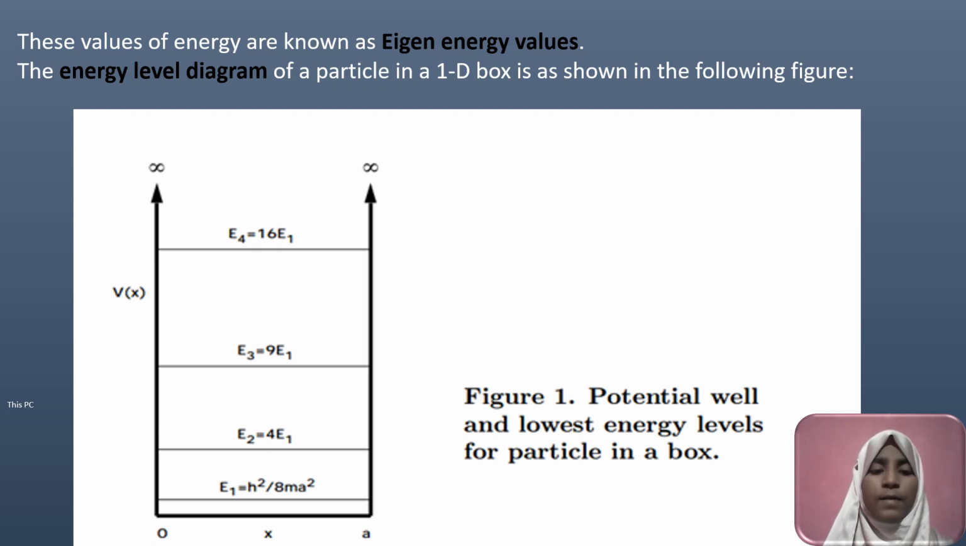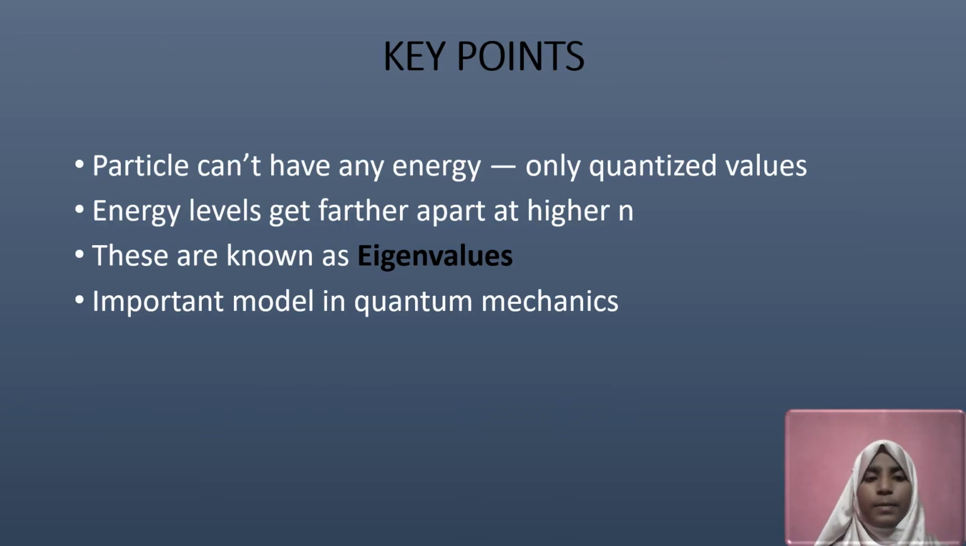These energy levels are called eigenvalues, and each corresponds to a standing wave solution of the particle's wave function inside the box. Some key points to summarize the topic are: the particle can't have any kind of energy, it can have only quantized values, and these values are known as eigenvalues. Energy levels get farther apart at higher n; the spacing between the levels increases with n. This concept is essential in understanding quantum systems and devices.